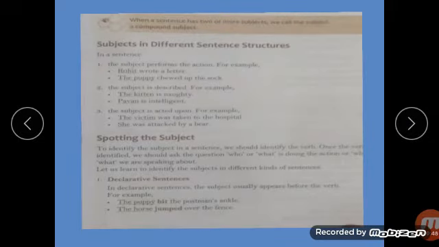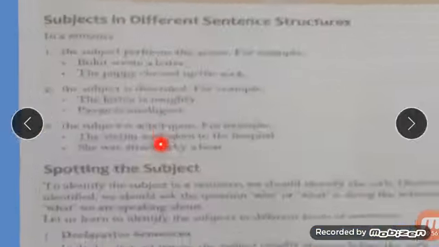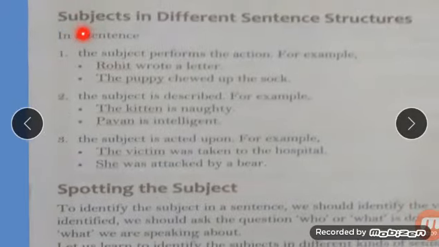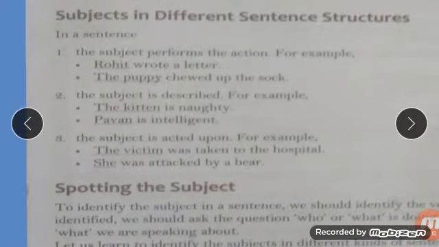Now look here. Subjects in different sentence structures. You can open your book also along with that. In a sentence, what is the subject in different sentence structures? First, the subject performs the action. For example, just study with the examples. Rohit wrote a letter.